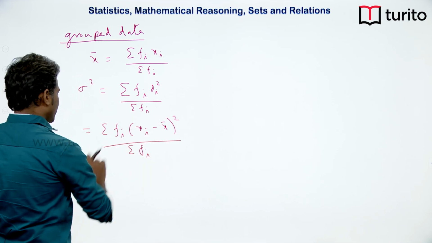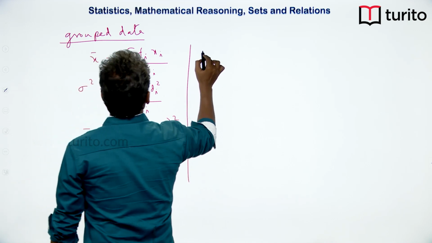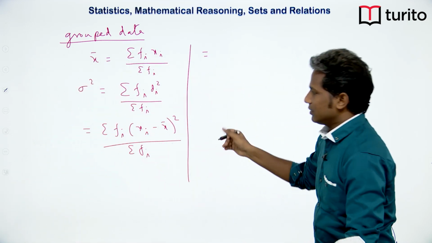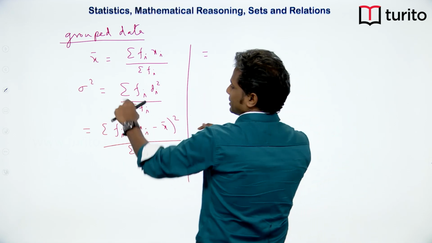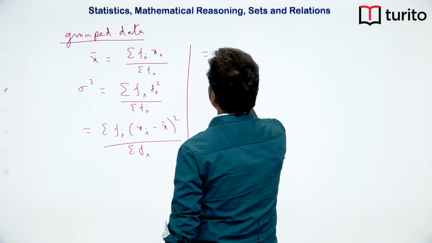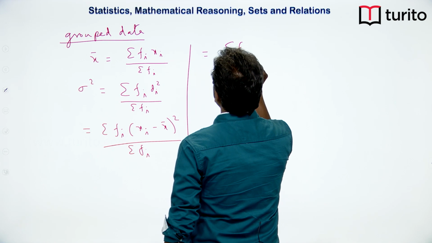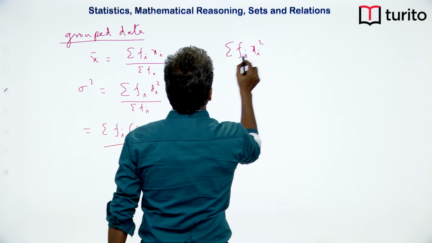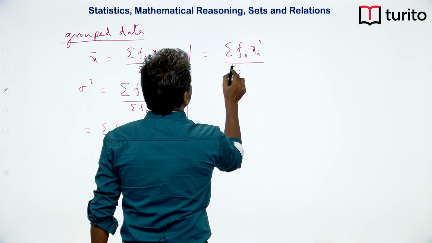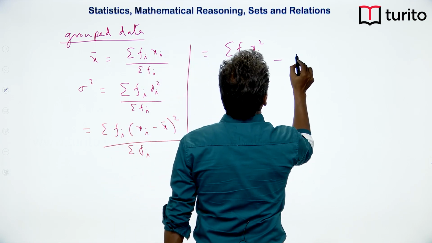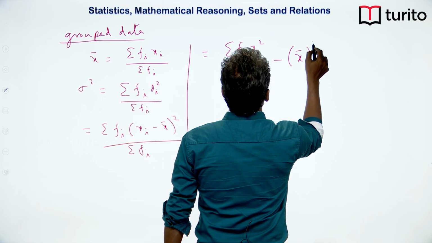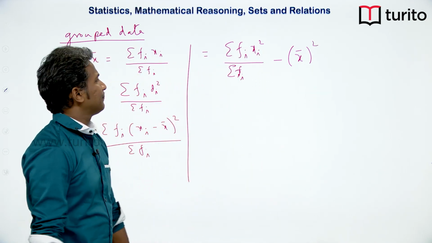By simplifying, expanding and applying this definition, we can prove that sigma square is nothing but sigma fi xi square by sigma fi minus x bar square. We can always prove it like this.